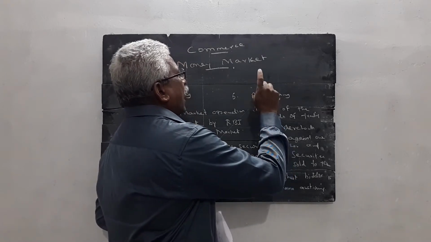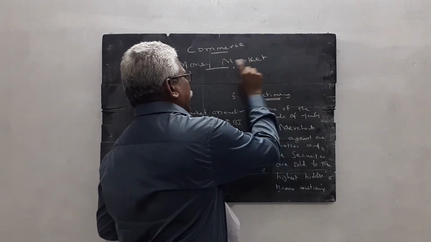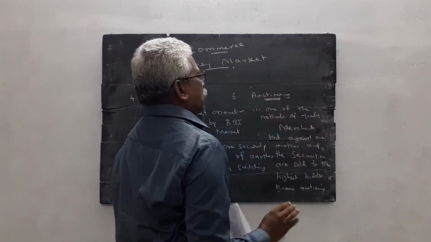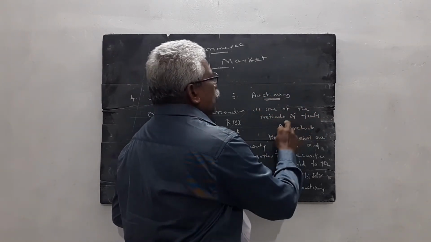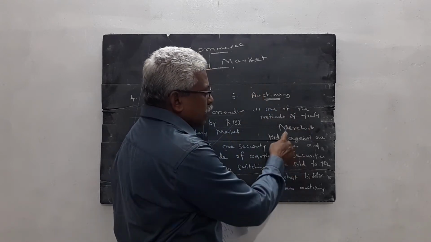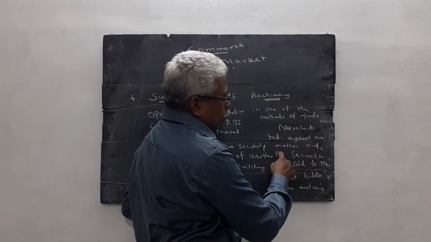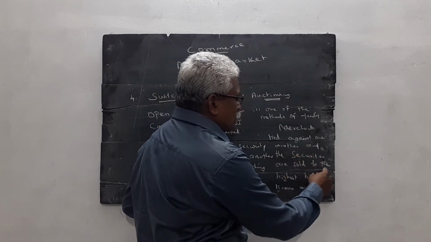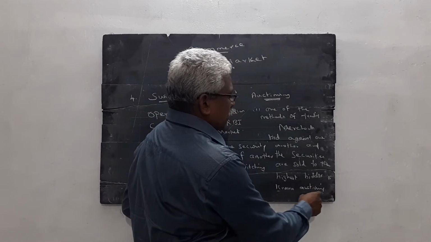Likewise, in the money market this method is used for trading the securities.